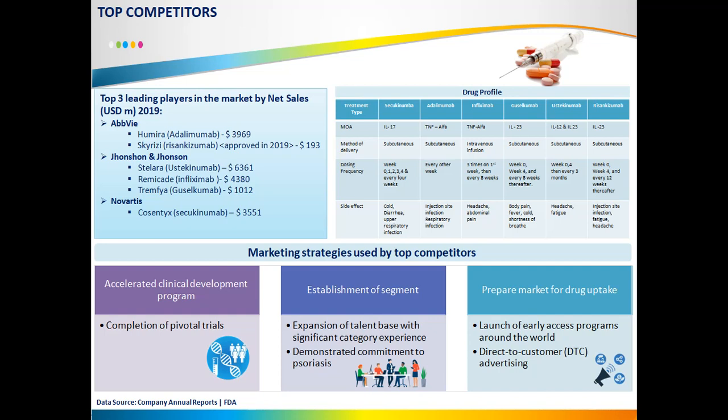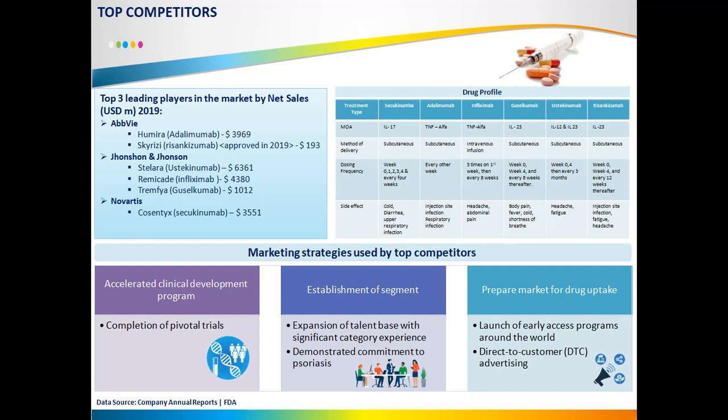Johnson & Johnson has three drugs, Stelara, Remicade, and Termofia. And Novartis has its drug Cosentyx (secukinumab), which has generated $3,551 million. So these are the top market players which have captured the major market share. Now these are some of the drugs which have distinguished MOA, method of delivery, dosing frequency, and side effects, which will help us to understand the drug profile.